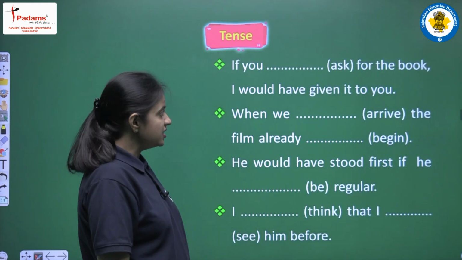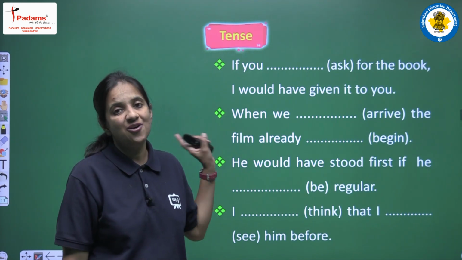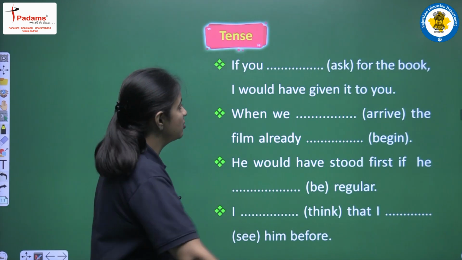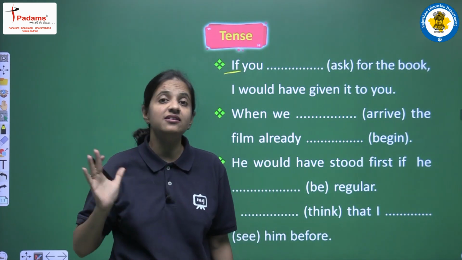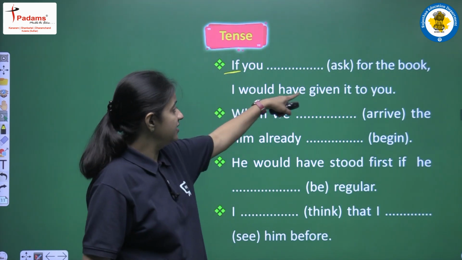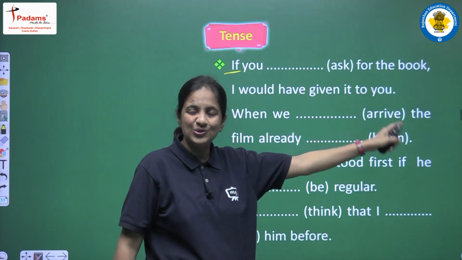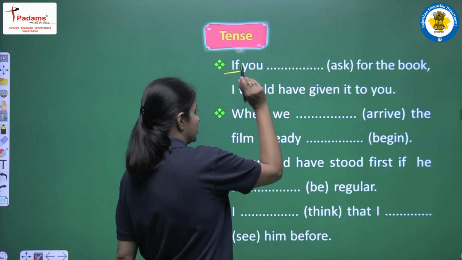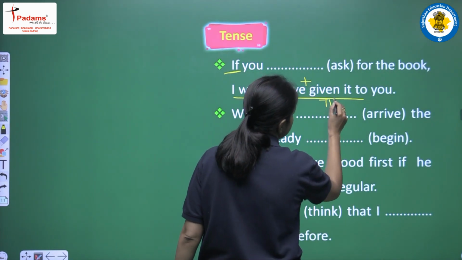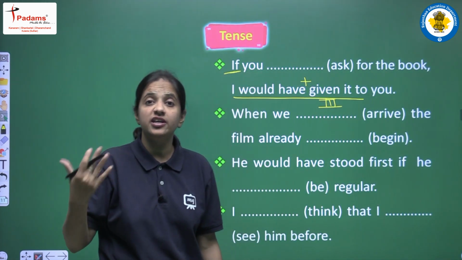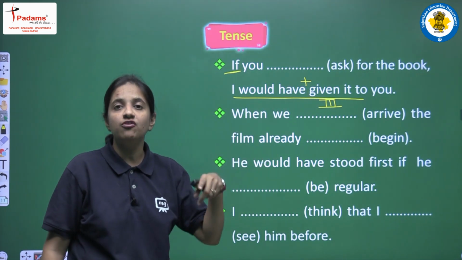If you ask for the book, I would have given it to you. So now we are having a conditional sentence because we are having two clauses. We are having a condition clause and a result clause. So first let's see the result clause. The result clause is I would have given it to you. So what is the structure? The structure of the result clause is would have plus third form. Okay, given is the third form of give. So we are having would have plus third form. This is the structure of the result clause.